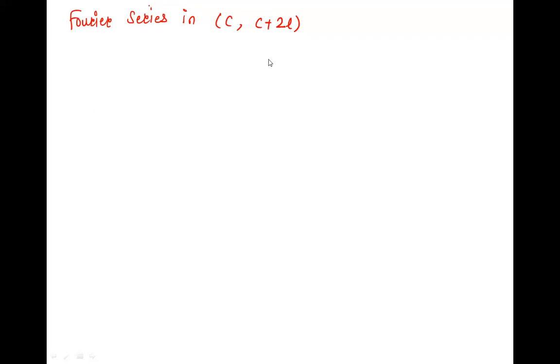Okay, so we'll go with the next type of interval, that is C to C plus 2L. Pi is replaced by L. L is a number. Instead of pi, there will be a number. So we'll write the definition. F of x is a periodic function, right? That is the basic criteria. F of x is a periodic function with period. What will be the period here? There the period was 2 pi. Here the period is 2L.